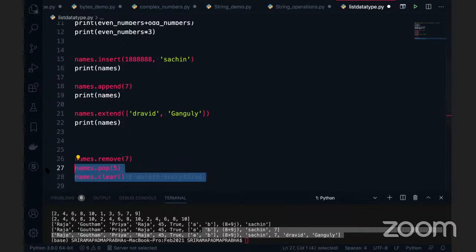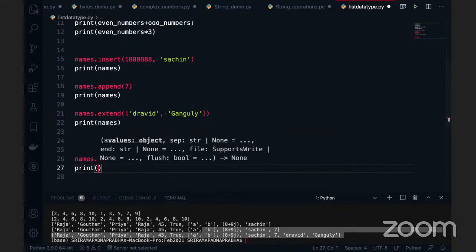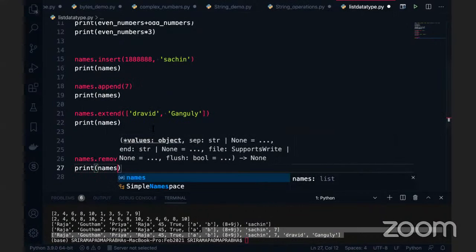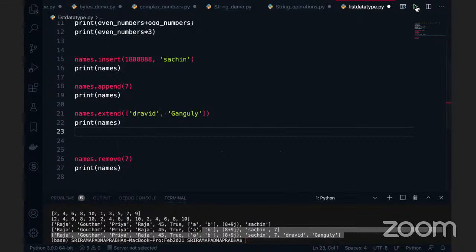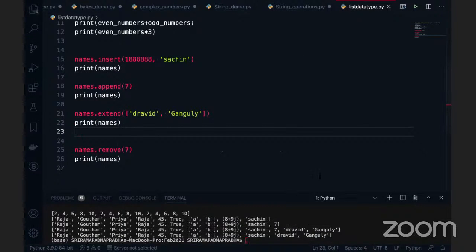So first, let's see this first one, names dot remove. After that, I want to print names. Let me see whether 7 is removed or not. I'm going to execute this code. You can see in the output, there is no 7, but in the previous output, you can see the 7 before Sachin, in between Sachin and Dravid. Fine, right? So I'm able to delete the direct object by using remove.